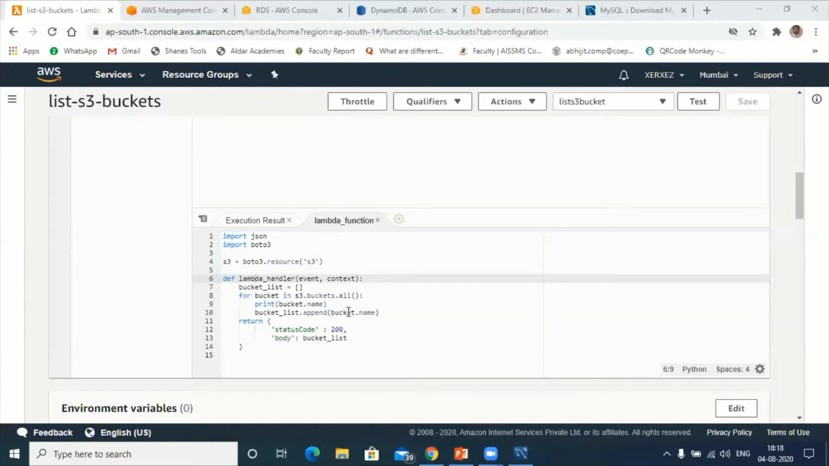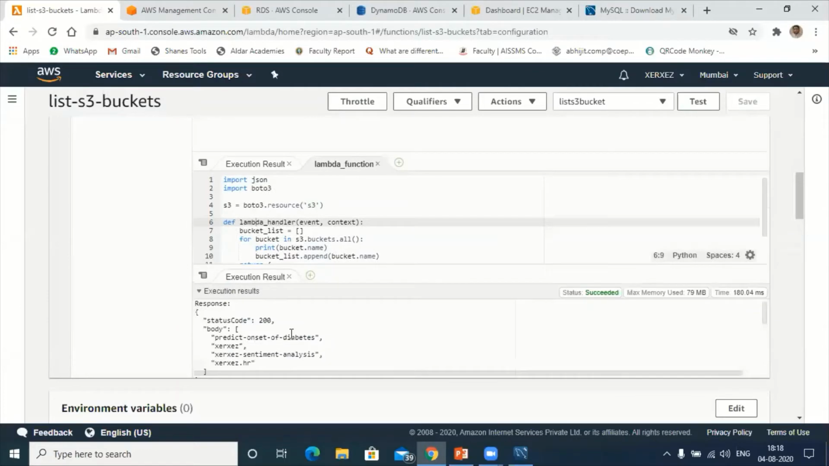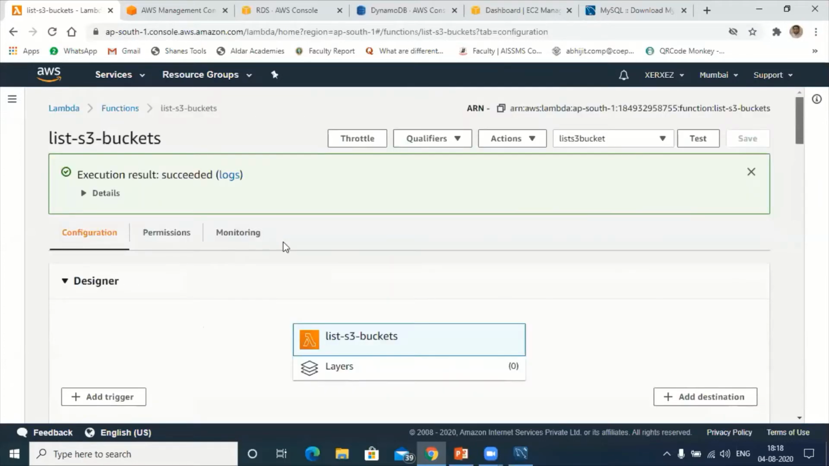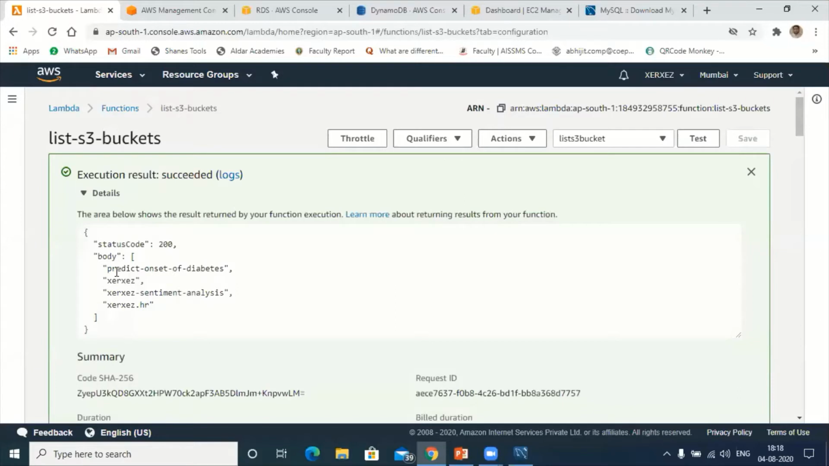Let's try to test this. Under test, I'll click on test. If I'm modifying this, I have to save, then go for the test here. Now you can see I'm getting the response. Let me check the log file, click on details. Under details, can you see, participants, how many buckets I have?